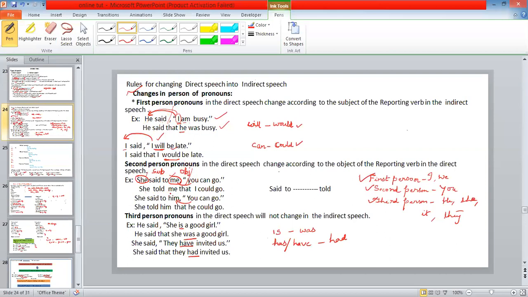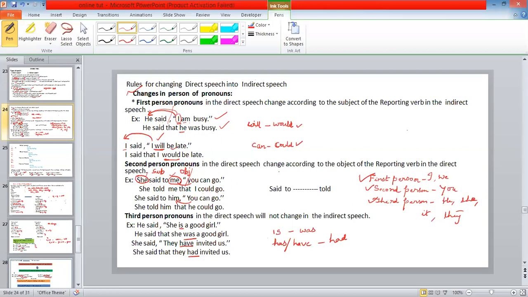She told me that I could go. Said to becomes told me. What did she tell? You refers to the object. First person refers to the subject outside, and here second person refers to the object.